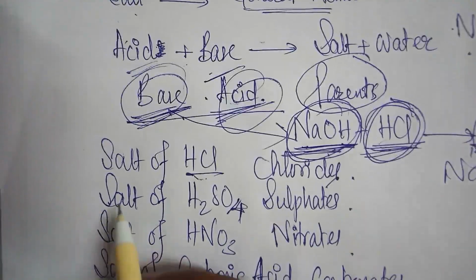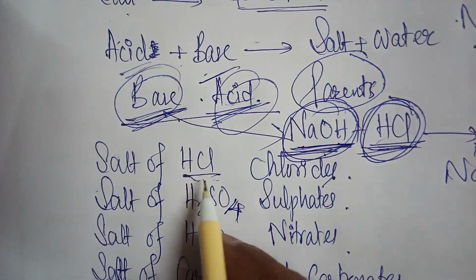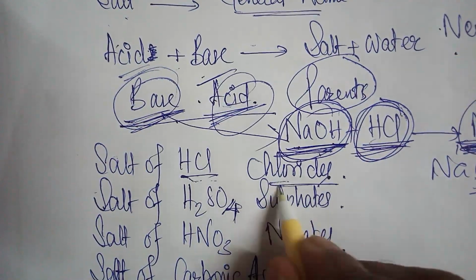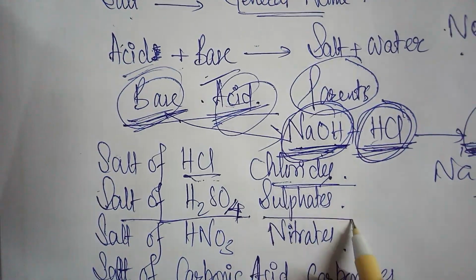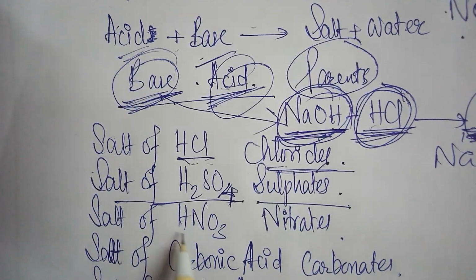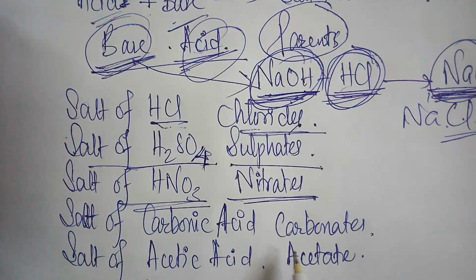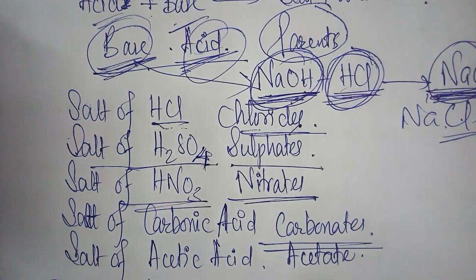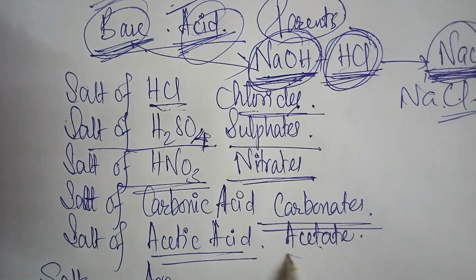Now let us look at this one. Salt formed from hydrochloric acid is known as chlorides. Salt of sulfuric acid is referred to as sulfates. Salt of nitric acid is referred to as nitrates. Salt of carbonic acid is referred to as carbonates, and that of acetic acid is known as acetates.